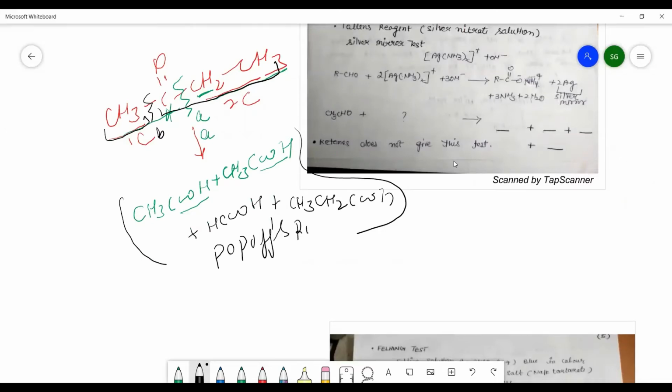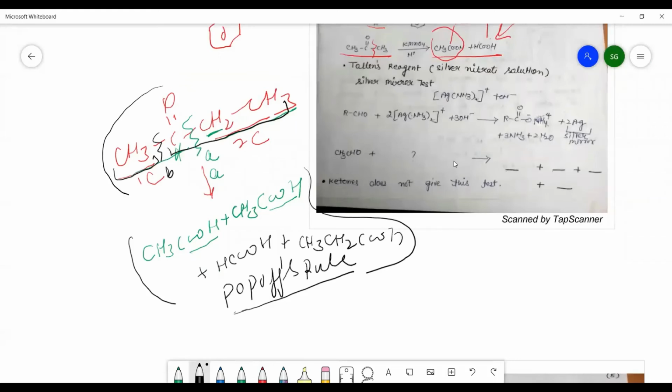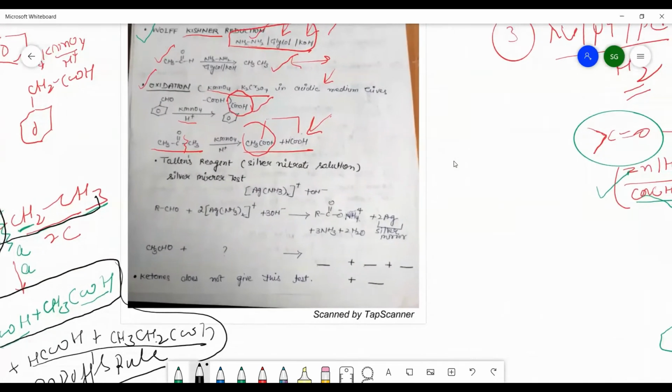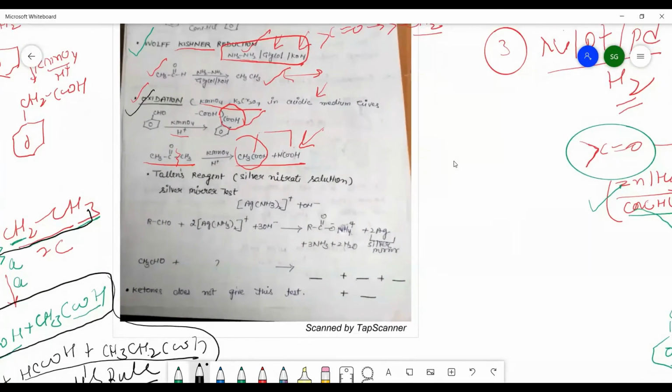In case of Popoff's rule, the C double bond O will go along with the smaller number of carbon atoms and we will get these compounds. These products will be major and these products will be minor. But we are getting the compounds in a mixture form, not the pure carboxylic acid. So this is one method by which we can oxidize the aldehydes and ketones.